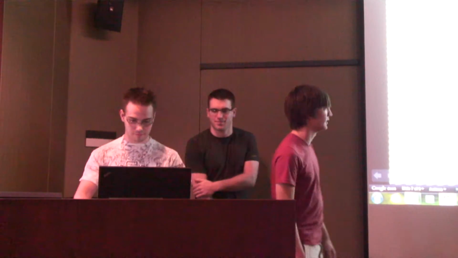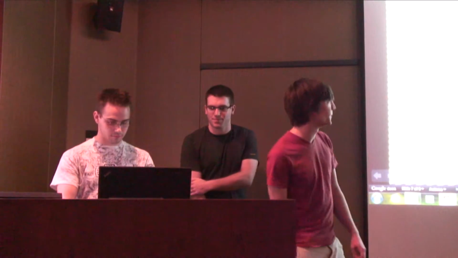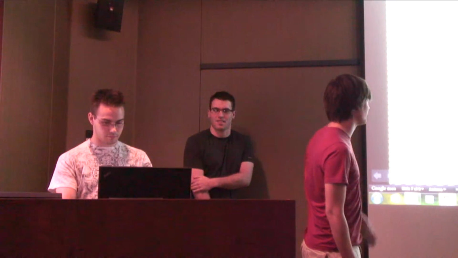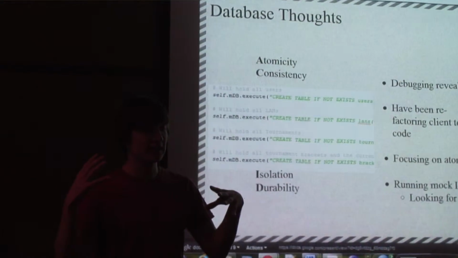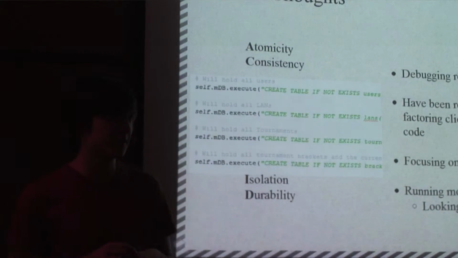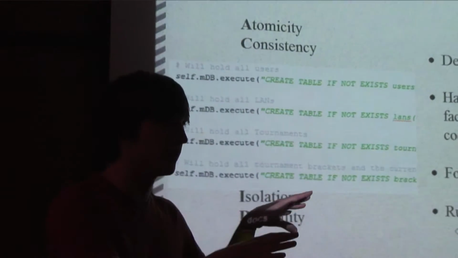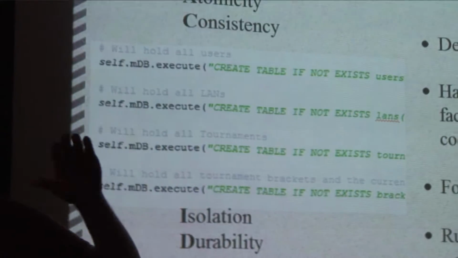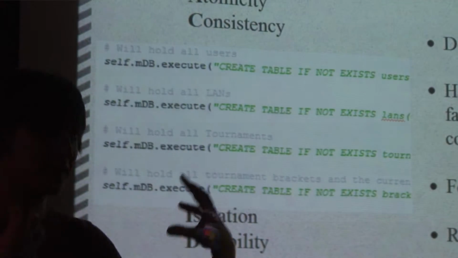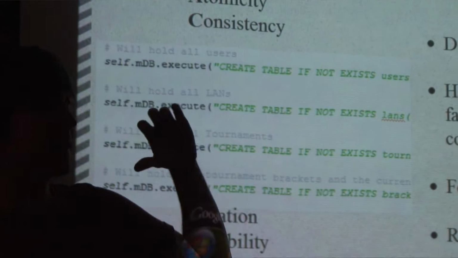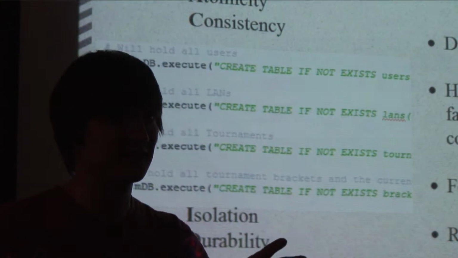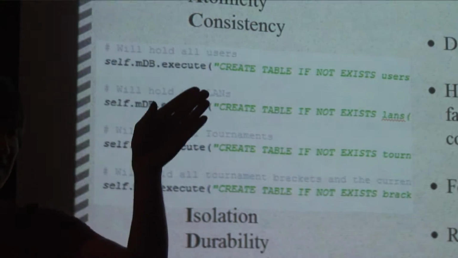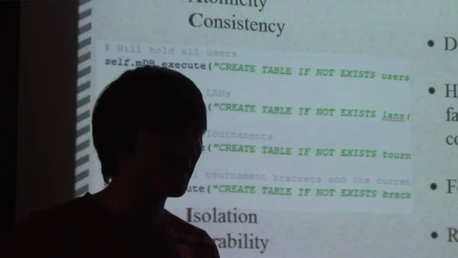I wanted to put this slide in to talk about some of the issues we've had with our database. So I put ACID here. Basically, our database, when it talks to the client, will send everything it has, and the database just goes, yeah, that's great, I'll take it, and it'll just store all that. But let's say that two different clients downloaded the current state of a LAN bracket, and then one client sends his updated bracket, and the server's like, oh, that's great, so then that's the state. Then the other guy sends his, and that overwrites. And that's obviously a big issue.